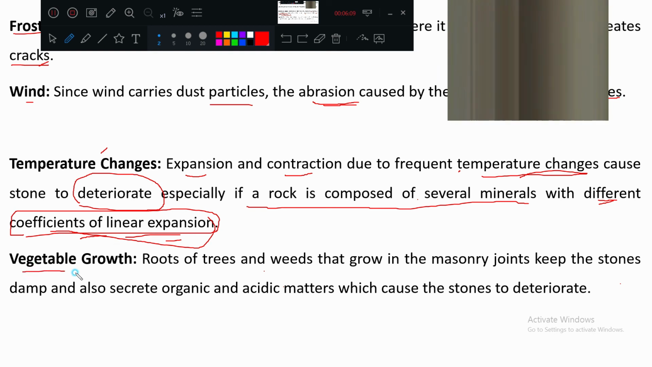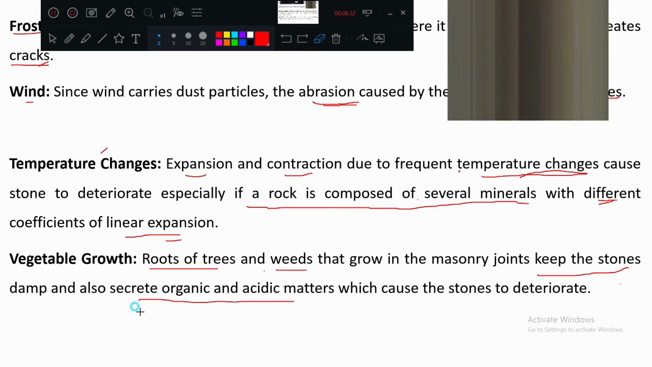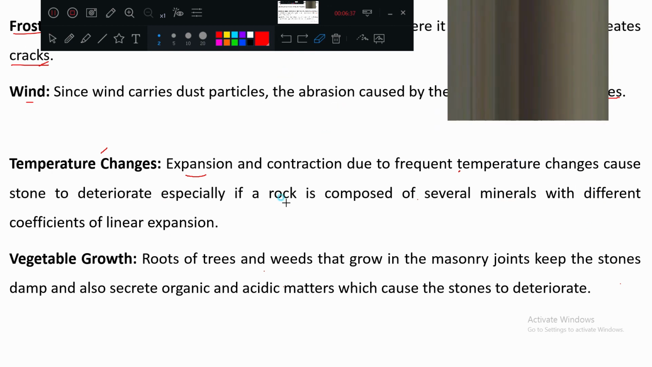Okay, what is this vegetable growth? Roots of the trees and weeds that grow in the masonry joints keep the stones damp and also secrete organic and acidic matter which cause the stones to deteriorate. If any stonework has trees or vegetative growth, obviously it is going to make the stonework very, very bad. They will affect it in a harmful manner.